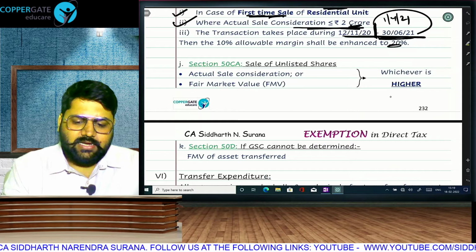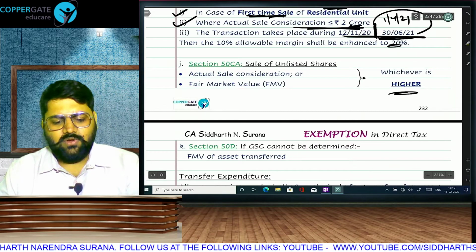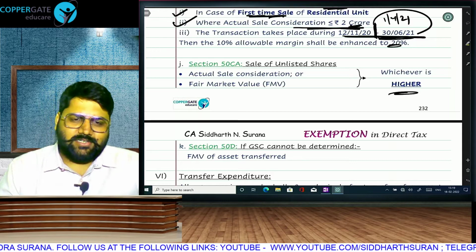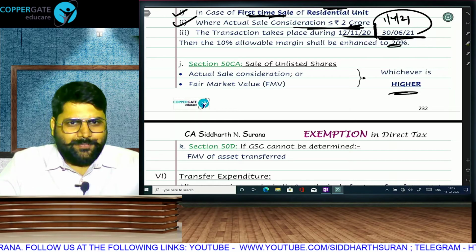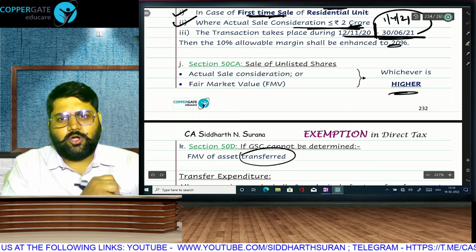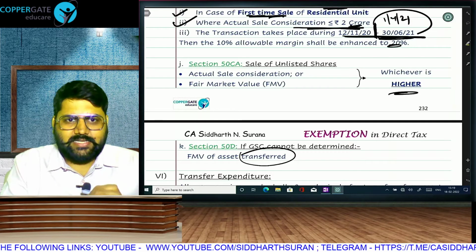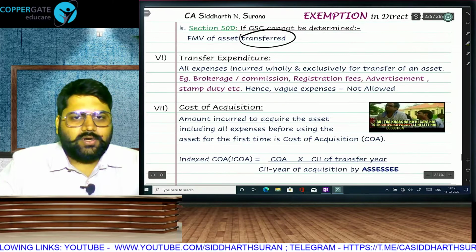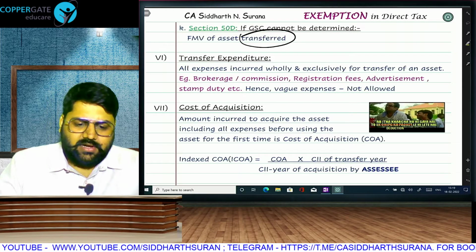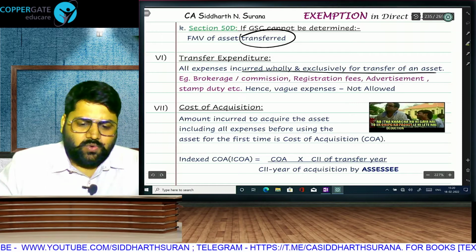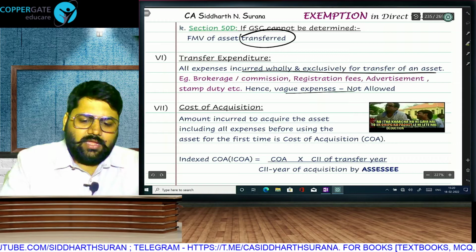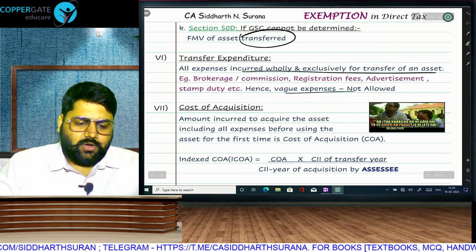For unlisted shares, actual sale consideration or fair market value, whichever is higher. And if it is not possible to determine gross sale consideration, full course students are aware of Deepika Ji example, then the FMV of the asset transferred. We are making a big compromise, but the FMV of the asset transferred will be taken because we do not have any other option available with us. From GSC, we will give deduction of transfer expenses which are wholly and exclusively incurred for the purpose of effecting the transfer, but vague or ambiguous expenses will not be allowed.